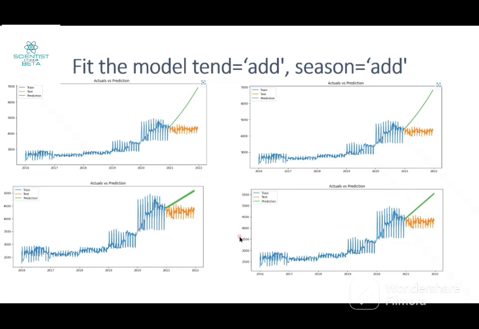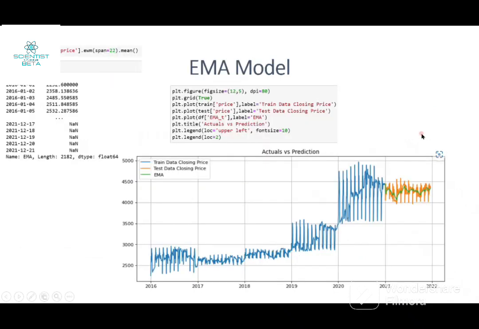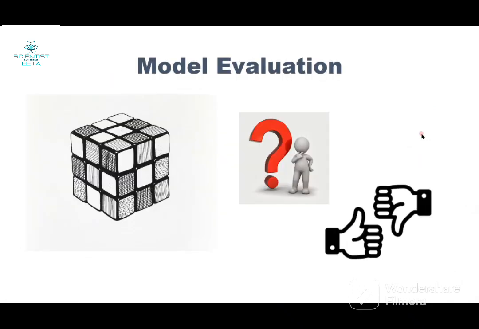We are putting this model into additive and multiplicative trends, and then trends and seasons. We have tried it in many ways, but still we can see that the predicted data is not correlated with the actual data. So next is the EMA model.